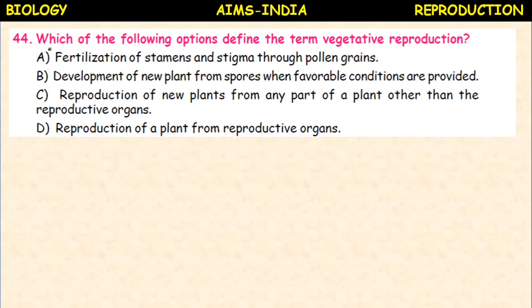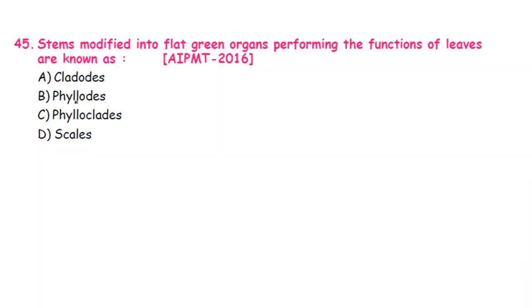Next, which of the following options define the term vegetative propagation or vegetative reproduction? The fertilization of stamens and stigma through pollen grains, development of new plant from spores when favorable conditions are provided, or reproduction of new plants from any part of a plant other than the reproductive organs, or reproduction of a plant from reproductive organs. So which is representing the vegetative propagation? Reproduction of new plants from any part of the plant other than the reproductive organ, means other than the flower, it is called vegetative reproduction.